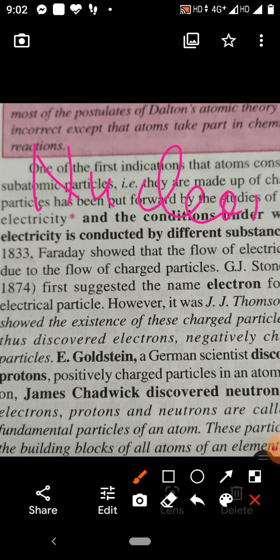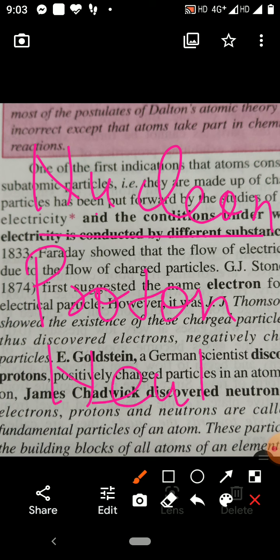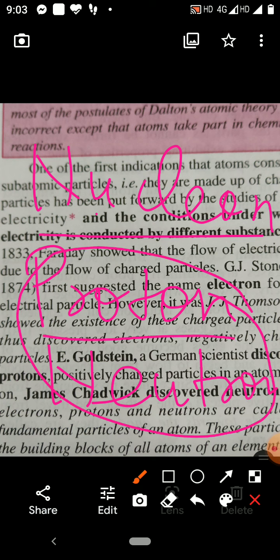Why are they called nucleon? Because they are found in the nucleus. So which particles are called nucleon? Proton, positive charge particles, and neutron, neutral particles. These two particles are found in the nucleus, therefore they are called nucleon.